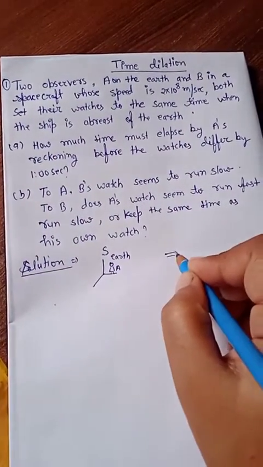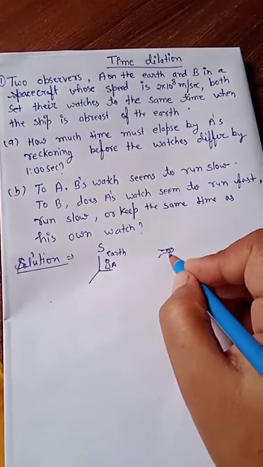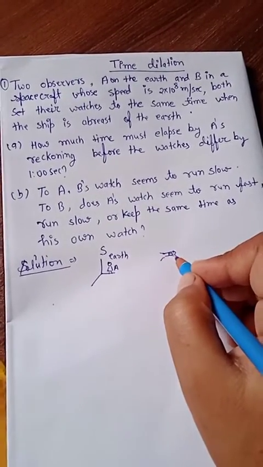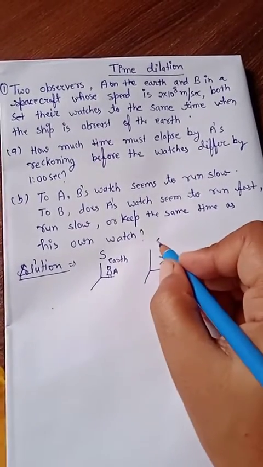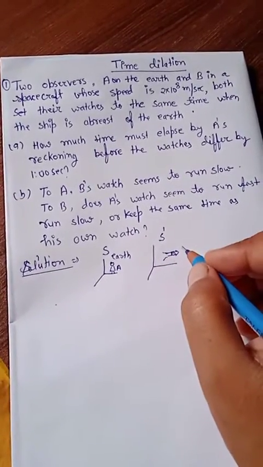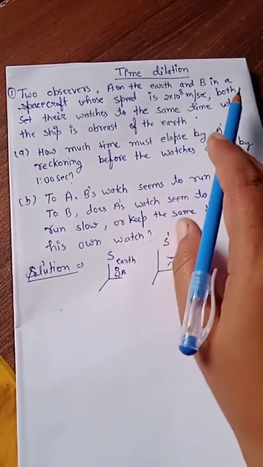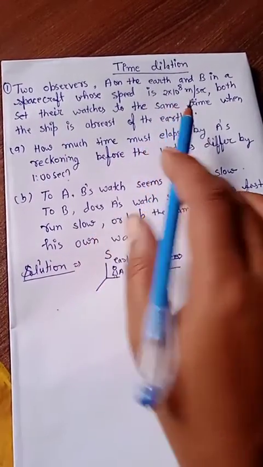That means there is another frame in which the spacecraft and the observer B inside it are at rest, and the frame of this spacecraft is S dash. B's spacecraft has a speed of 2 into 10 to the power 8 meter per second.